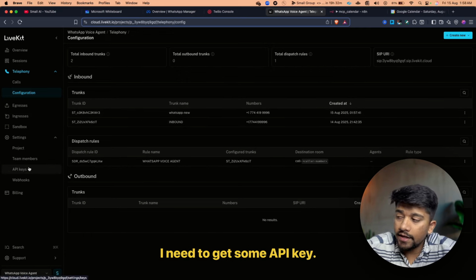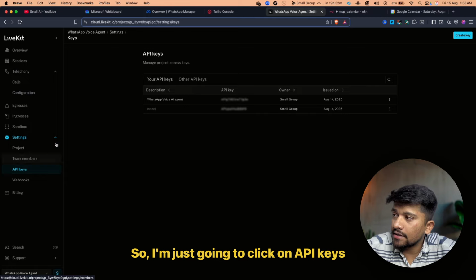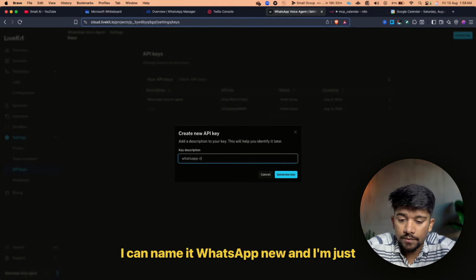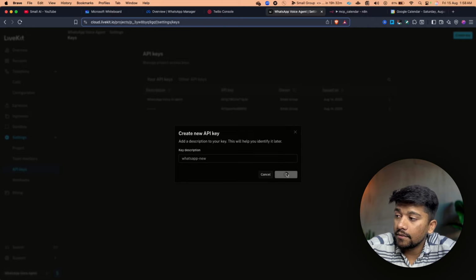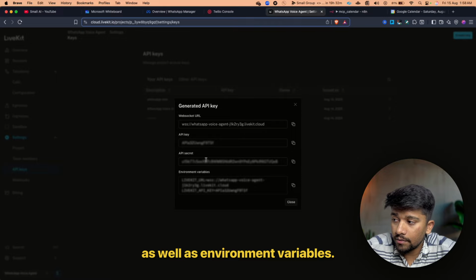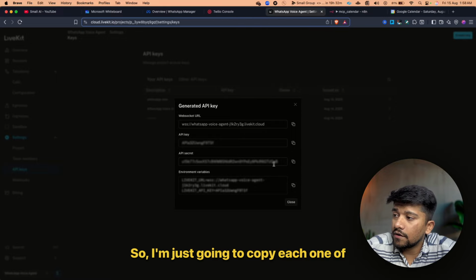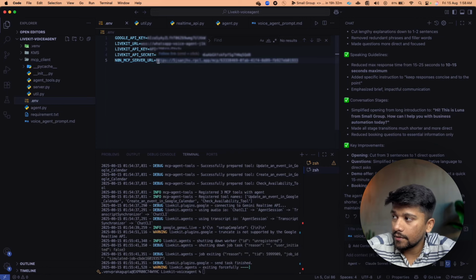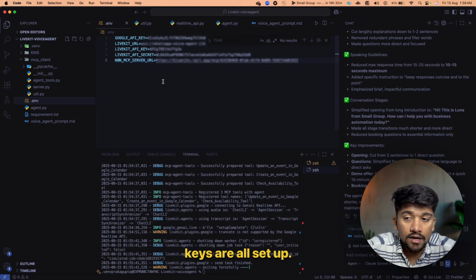I need to get some API keys, so I'm just going to click on API keys here, and click on create key. I can name it WhatsApp new, and I'm just going to say generate key. It's going to give me the API secret, API key, as well as environment variables. So I'm just going to copy each one of them, and paste it into this env file. Now our LiveKit API keys are all set up.